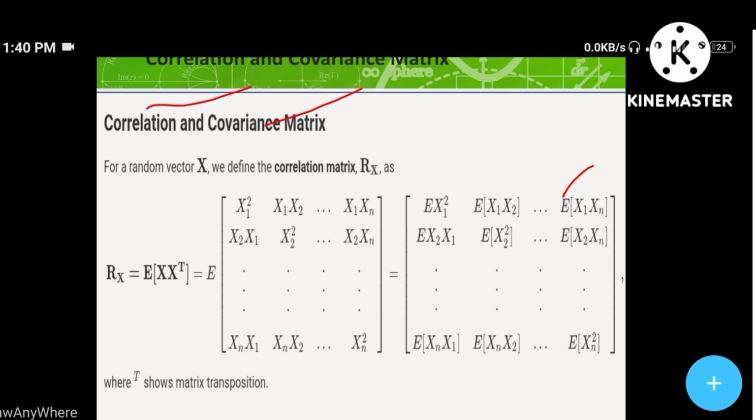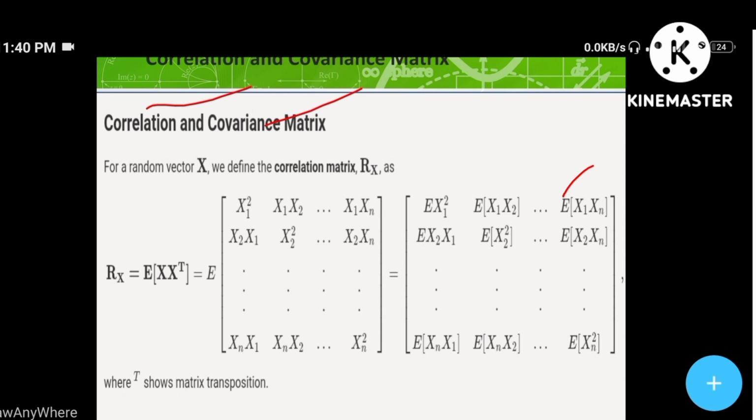For the people who don't know how to do the transpose, it is nothing but just interchanging the rows and columns with respect to corresponding elements, then you will get the transpose matrix. Just transpose the x matrix, then you will get x transpose. Then we can define R of x, where Rx is the correlation matrix. R of x is equal to expectation of x into x transpose, then we will get the corresponding elements like